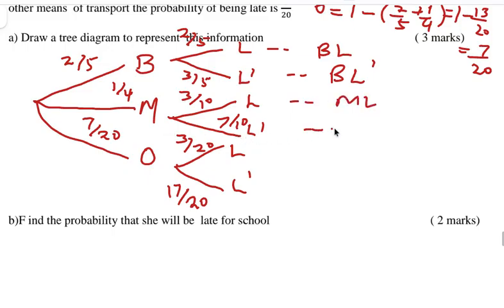ML prime atatumia matatu lakini hachelewi. OL other means of transport and she will be late. OL prime other means of transport and she will not be late. So there are how many outcomes? 1, 2, 3, 4, 5, 6. So there are 6 outcomes from this 3 means of transport.